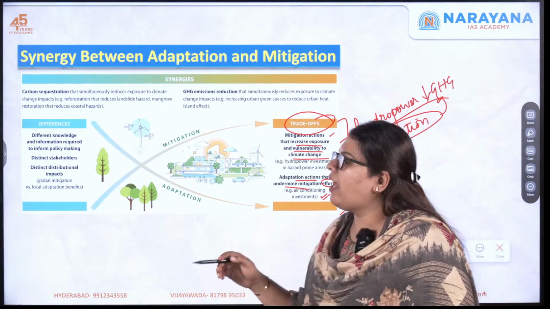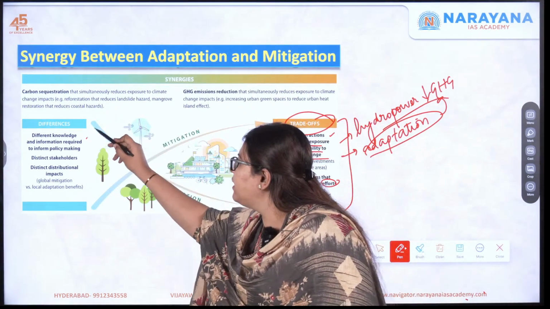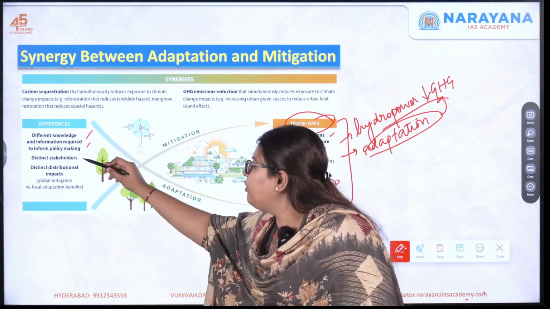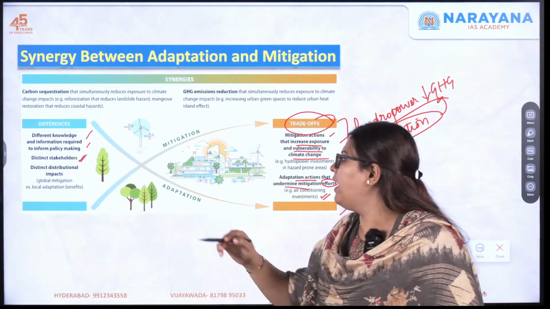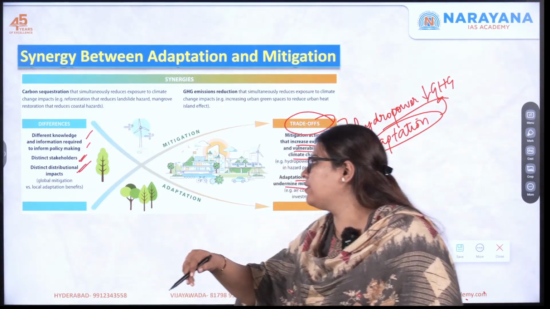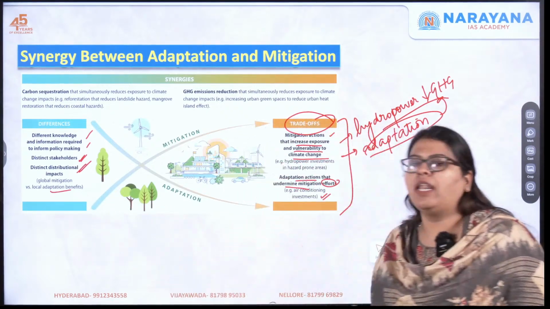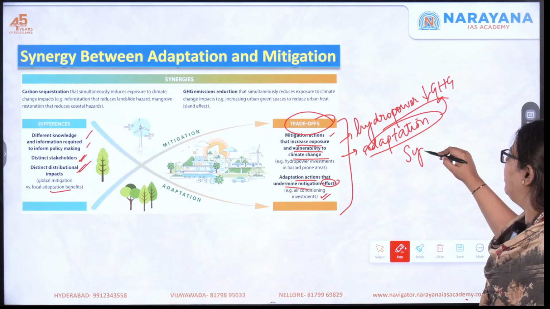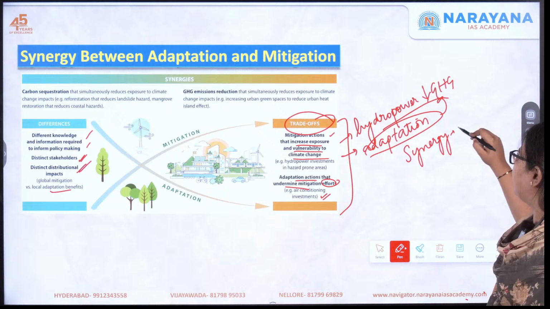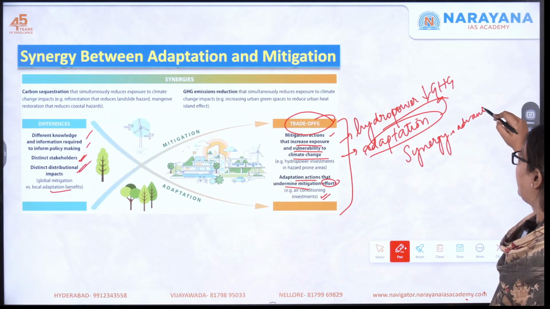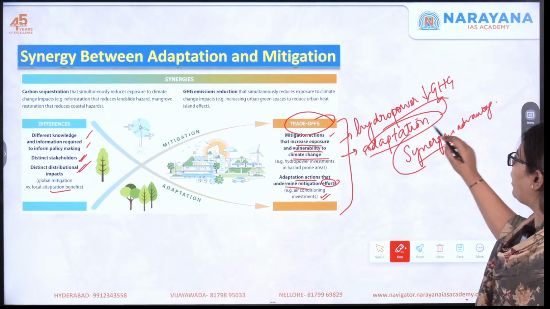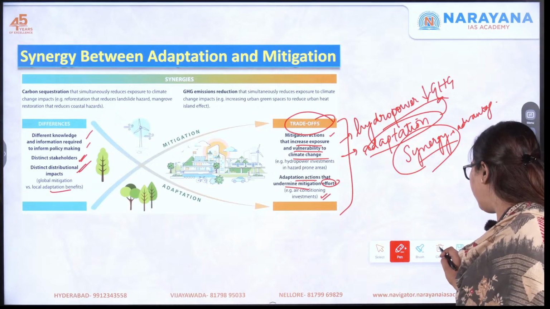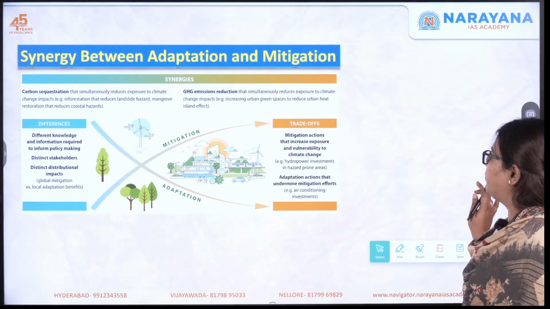Is that we need to have a different kind of knowledge and information in order to take an informed policy decision. Also, we need to have distinct stakeholders as well as distinct distributional impacts, that is global mitigation versus local adaptation benefits. Okay, so that is what I told you. Synergy actually acts as an advantage, whereas there are trade-offs also where you think that there would be a synergy, but each of it hampers the other. So this is what this particular point is talking about.